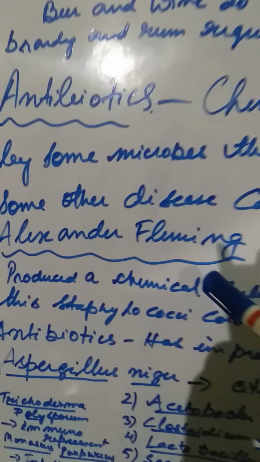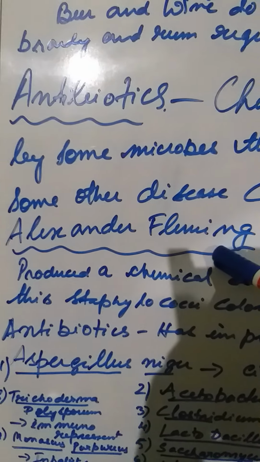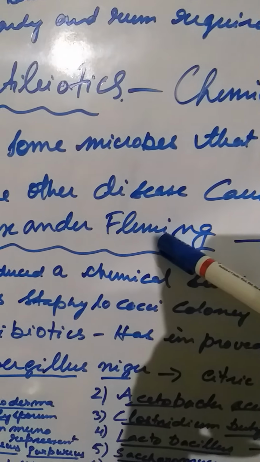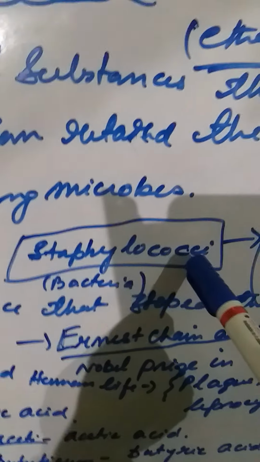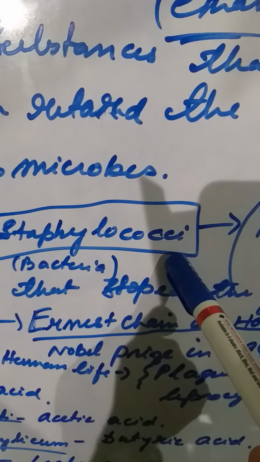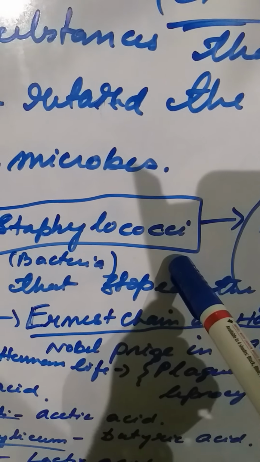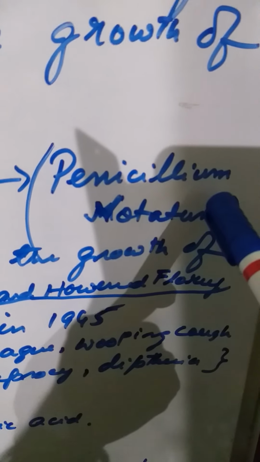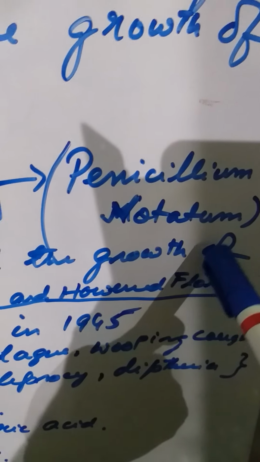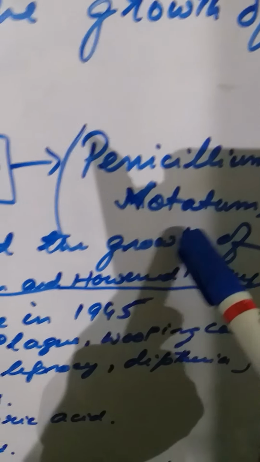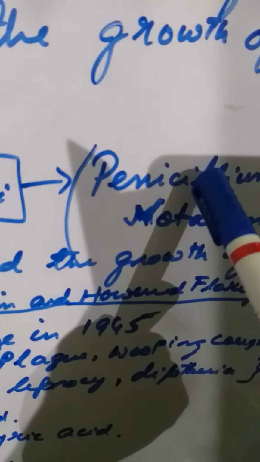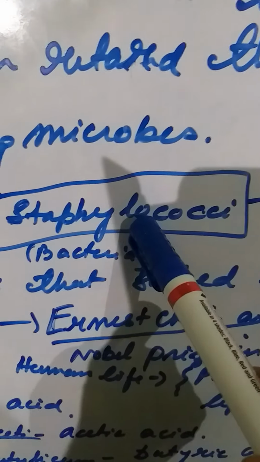First is Alexander Fleming. Alexander Fleming was working with Staphylococci bacteria. One day, accidentally, he saw that in his petri dish the Staphylococci bacteria did not grow. He then saw that the Penicillium notatum secreted a substance called penicillin, and this penicillin retarded the growth of Staphylococci.